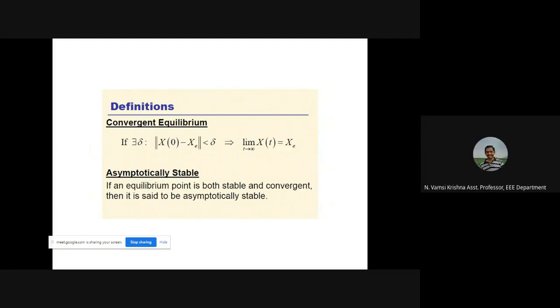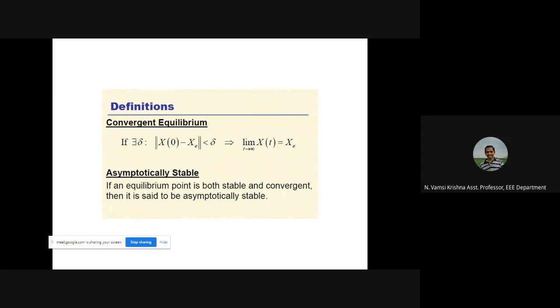Convergence. If the initial condition is less than delta, and in addition, as time tends to infinity, our state approaches the equilibrium, that is, the trajectory reaches the equilibrium point as t tends to infinity, then we say that the equilibrium point is asymptotically stable. If both conditions hold good without any constraint on the initial condition, then we say that it is globally stable or globally asymptotically stable.